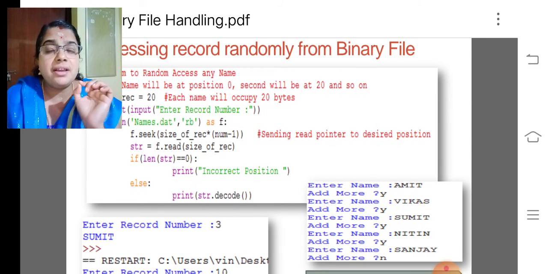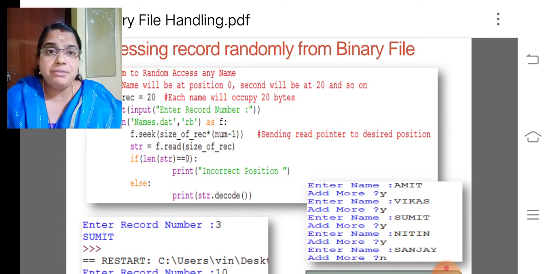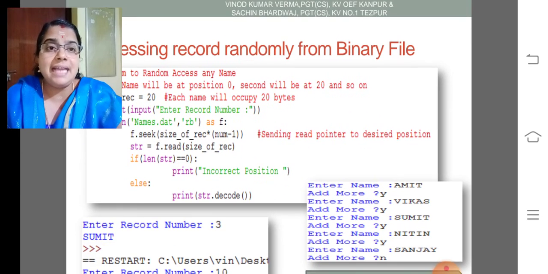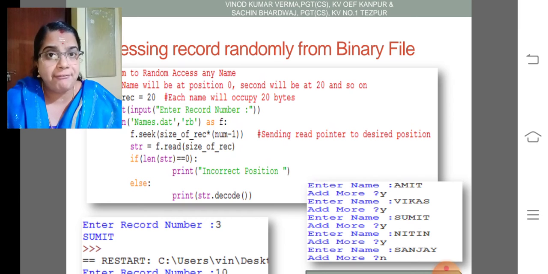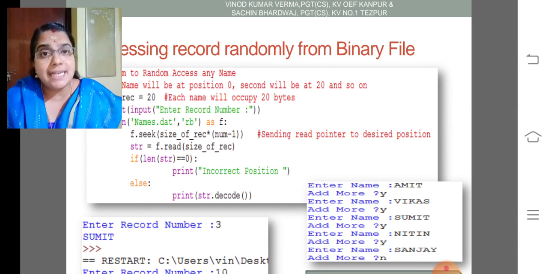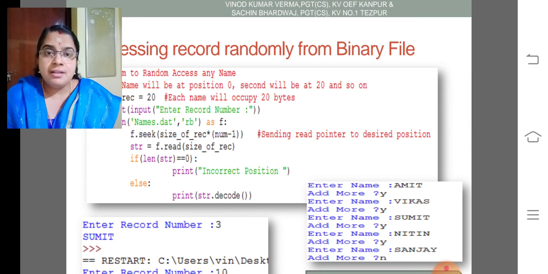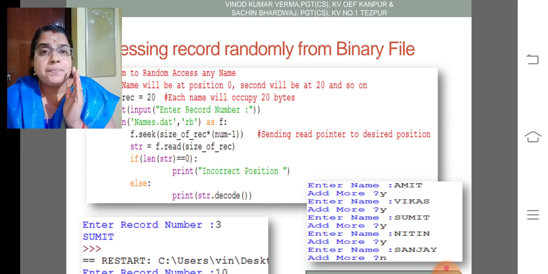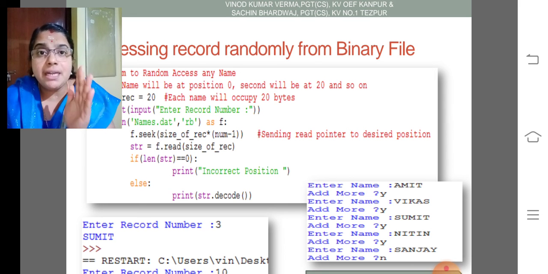So which record you need to access, that you have to enter. Then I opened the file with the as f, so hereafter I can use f as the file object. Here I used file object dot seek. Seek is a function which is used for setting the file pointer into a particular position. I'll repeat: seek is a function used for setting the file pointer into a particular position.